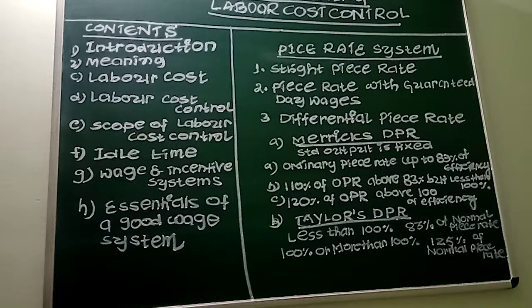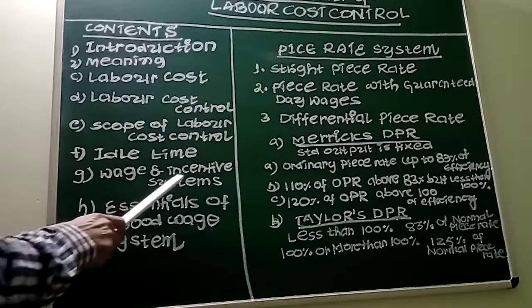Real wages refers to the remuneration paid to the workers by taking into consideration the cost of living index points. Also, the dearness allowance should be considered, and the basis of that dearness allowance is also fixed. Last but not the least, the wage system must also take into consideration the capacity of the organization to pay. This is a very important point to be taken into consideration. While fixing or evolving the wage system, we must determine the ability to pay of the organization. See, these are some of the important essentials of a good wage system.